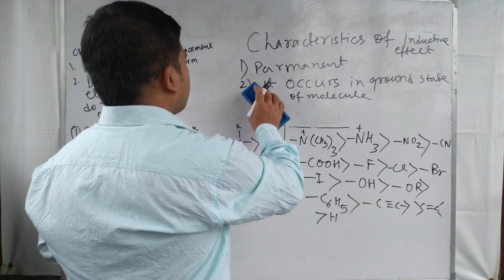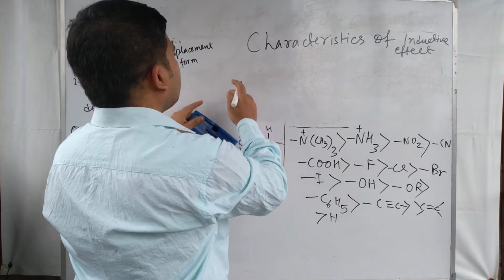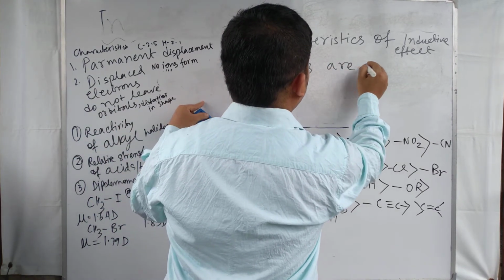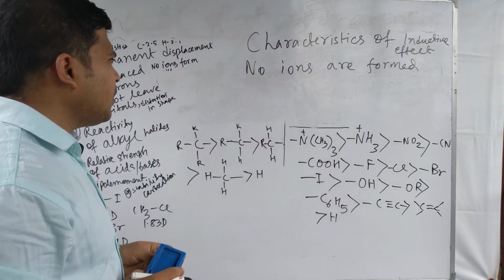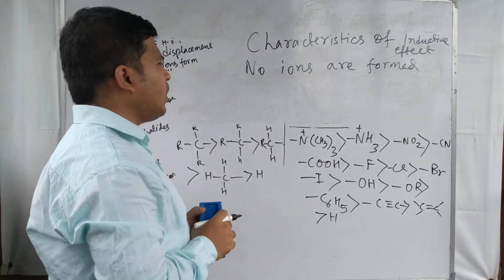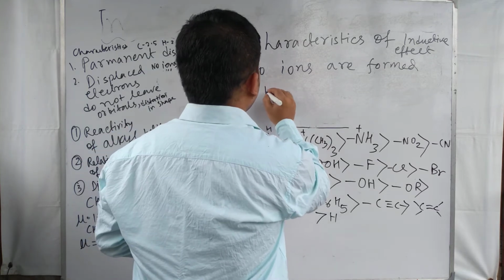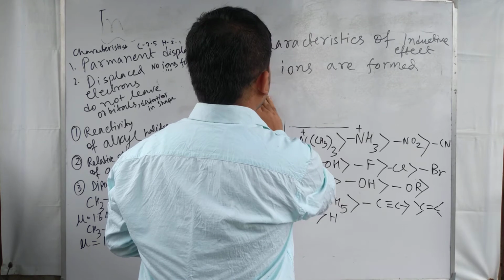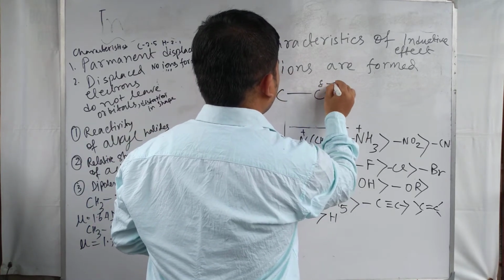Next important thing is, no ions are formed in this inductive effect. Only a polarization occurs, meaning a polar bond is forming, a charge separation is just present here between carbon and chlorine.